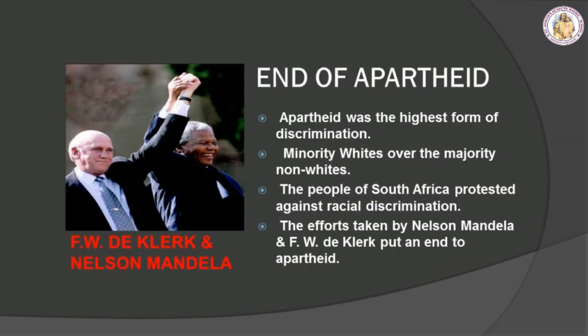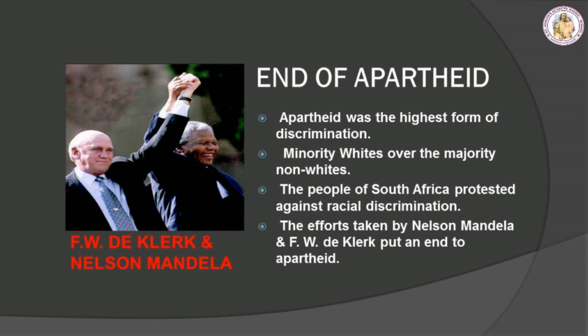Nelson Mandela raised his voice against apartheid. Apartheid was the highest form of discrimination that existed in South Africa. It was the governing policy in the country by the minority whites over the majority non-whites. The people of South Africa protested against racial discrimination. When he organized a campaign against the government, he was imprisoned.